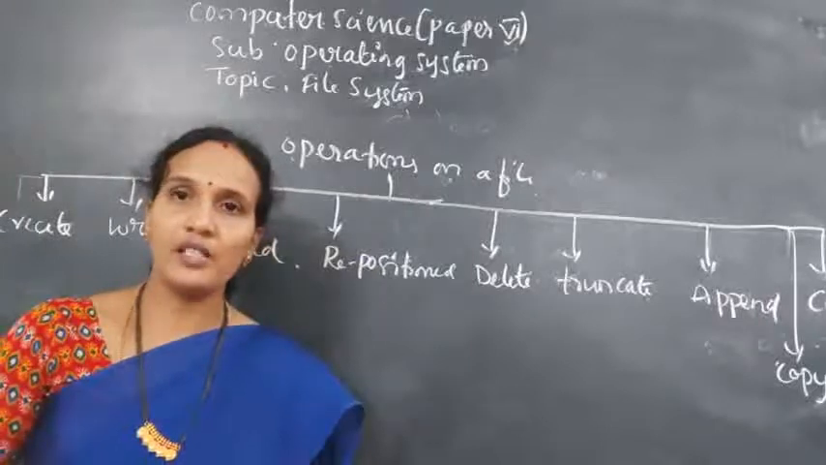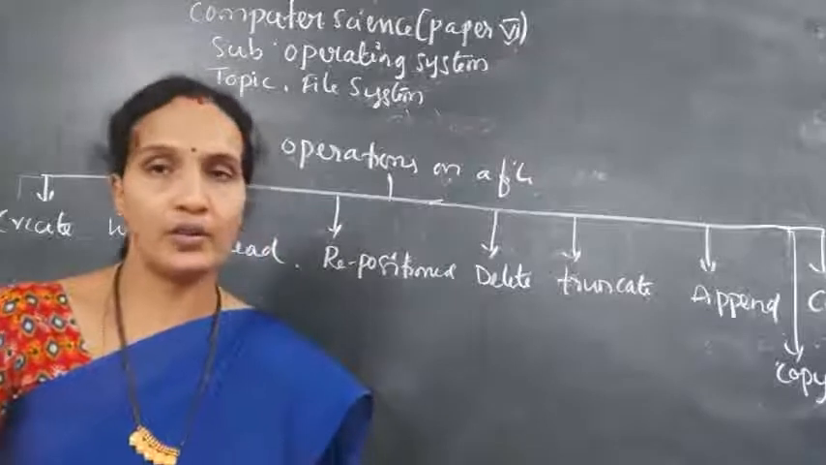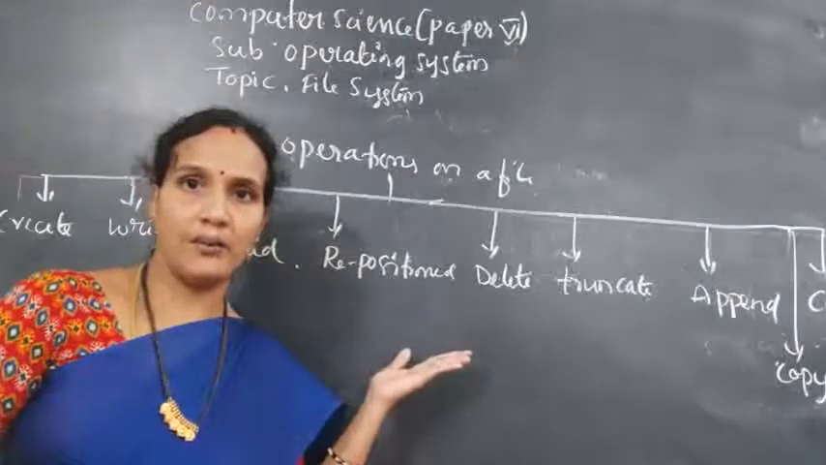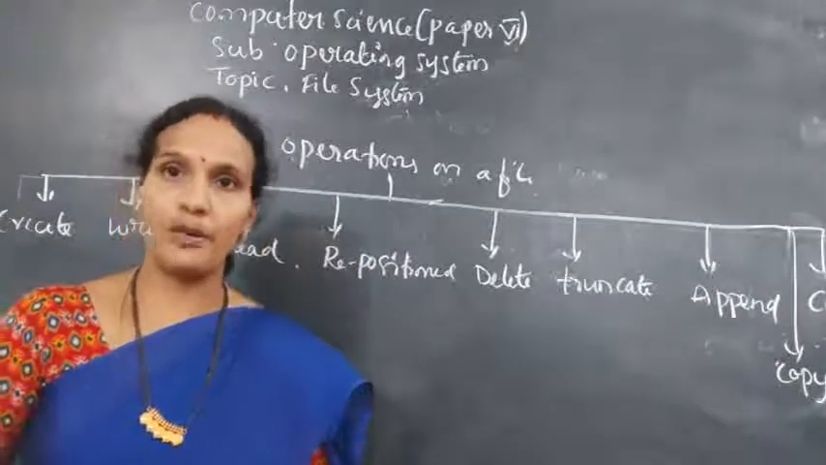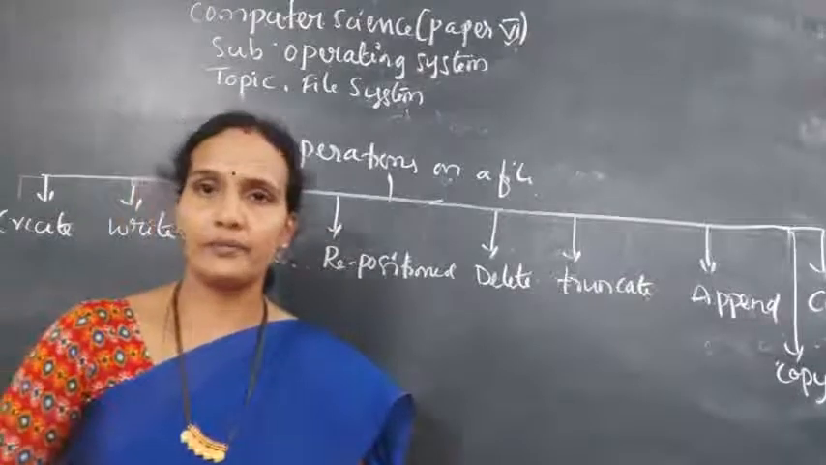If you want to write the content, you should have a write permission. If you want to read the content, you should have a read permission. I have already explained that in the previous one, the attributes of operations, permissions. Okay, so whenever you want to write any content into the file, then what happens?